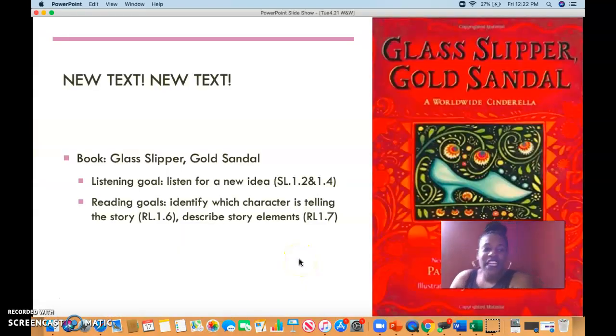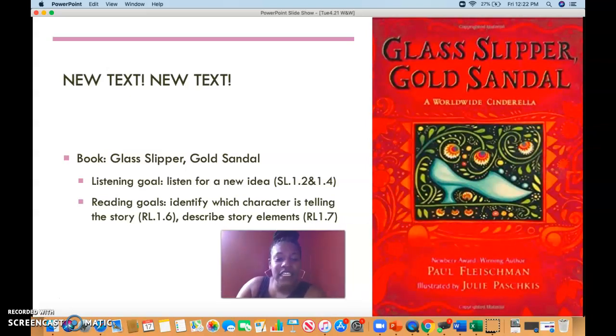So today we're reading a new text. It's called Glass Slipper Gold Sandal. And our listening goal is for you to listen for a new idea. And your reading goal is to identify which character is telling the story and to describe story elements. So we'll be doing a little bit of our reading goal as our lessons progress. But today we're actually going to do a notice and a wonder, as usual, when we are reading a new text.